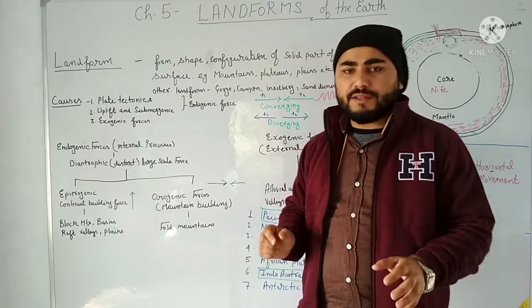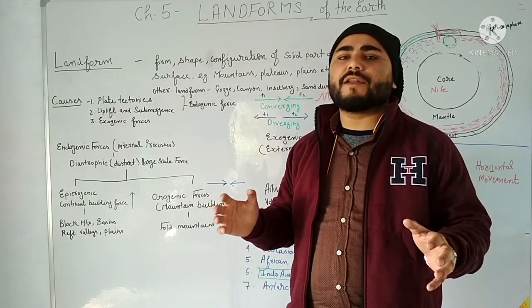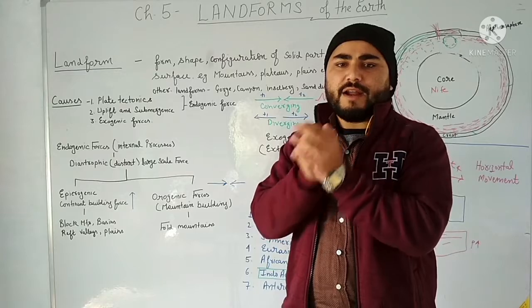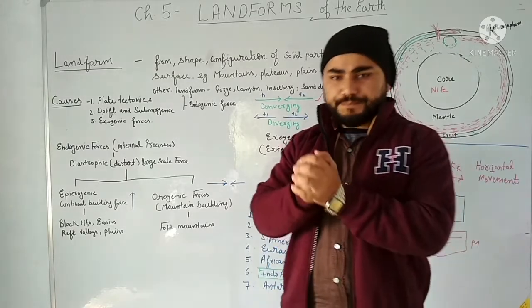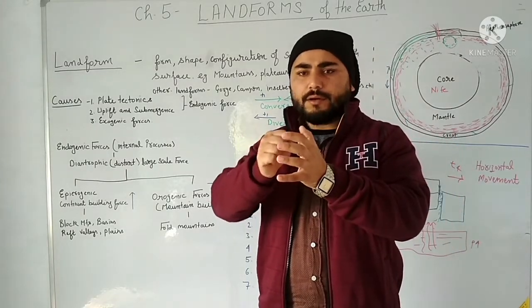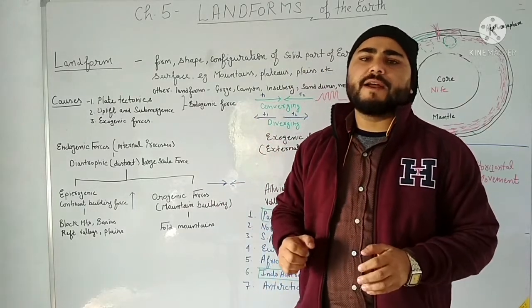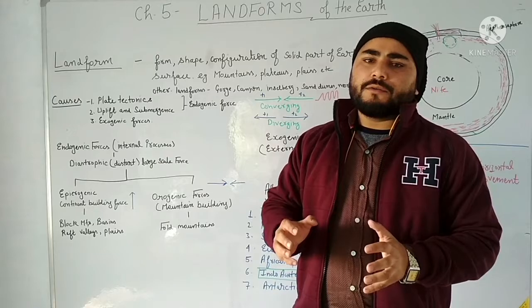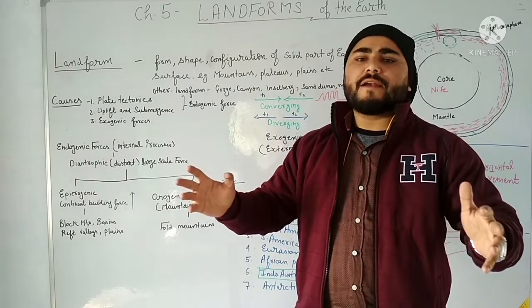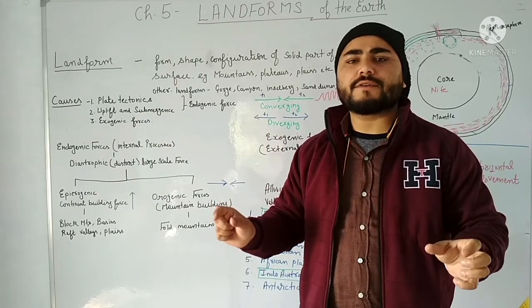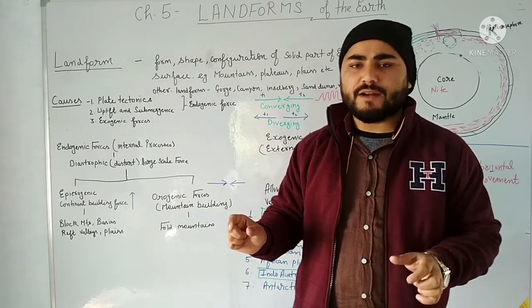Okay, it is said that once they were very far away from each other and they came towards each other, right? And only one landmass was created, which was called Pangea, right? And then later on this Pangea also got divided into 7 continents. Okay, and the location of these continents was not the same as it is today.